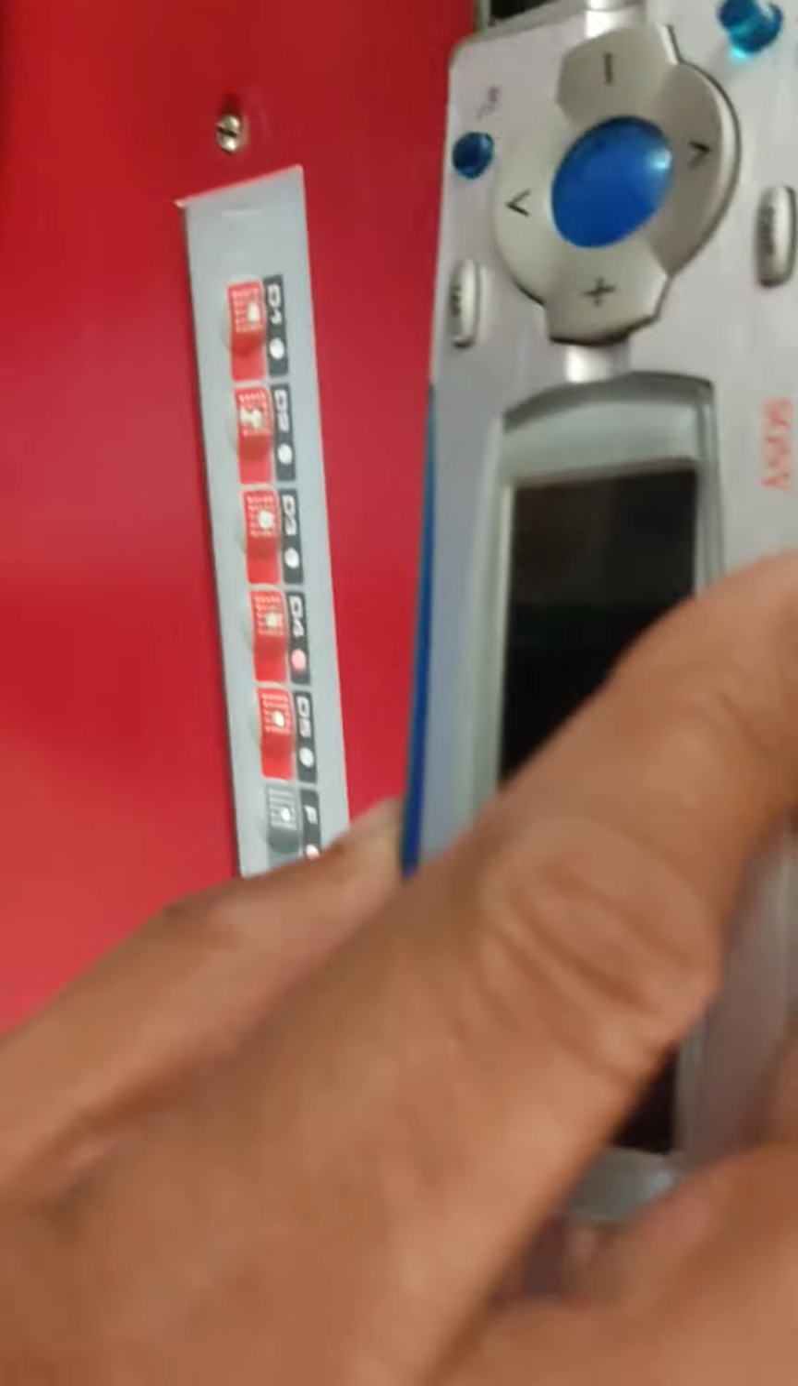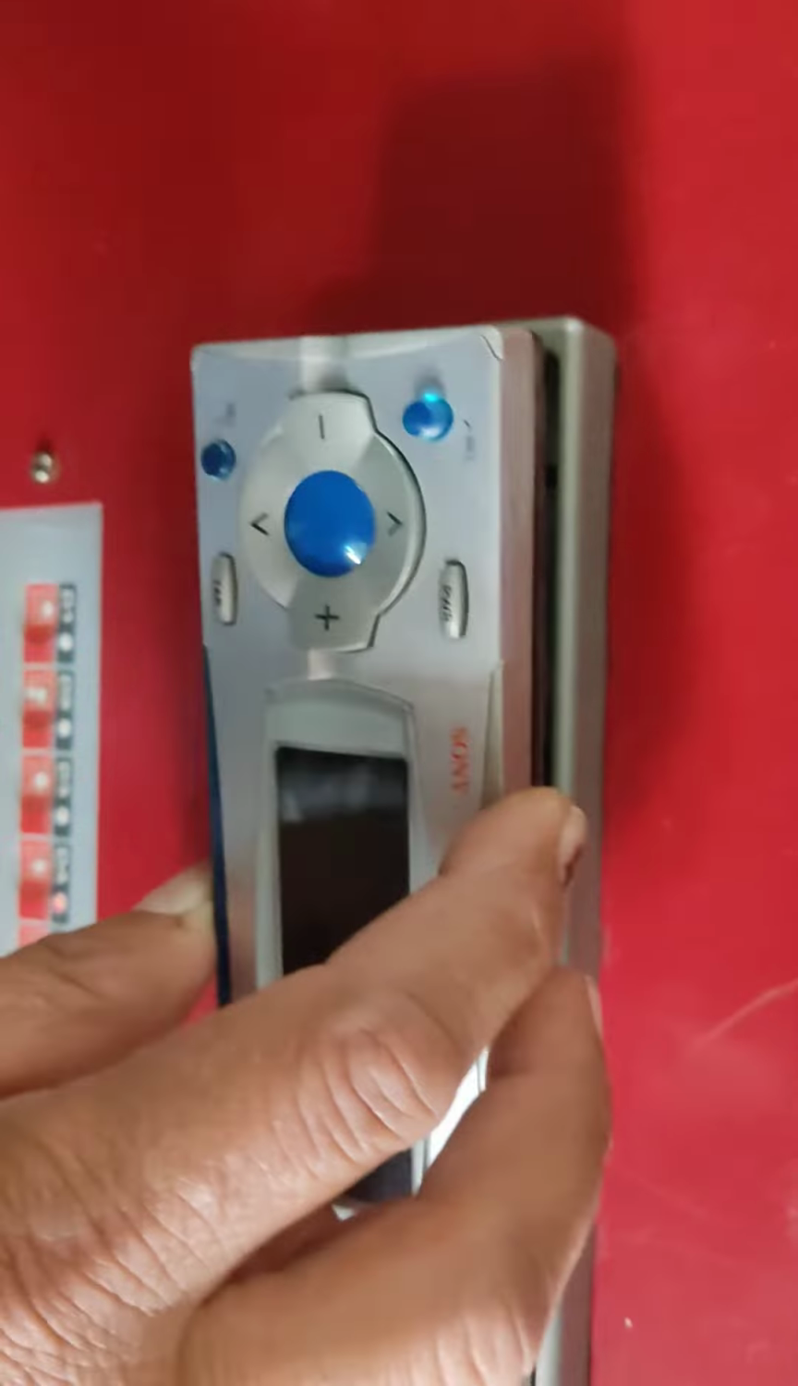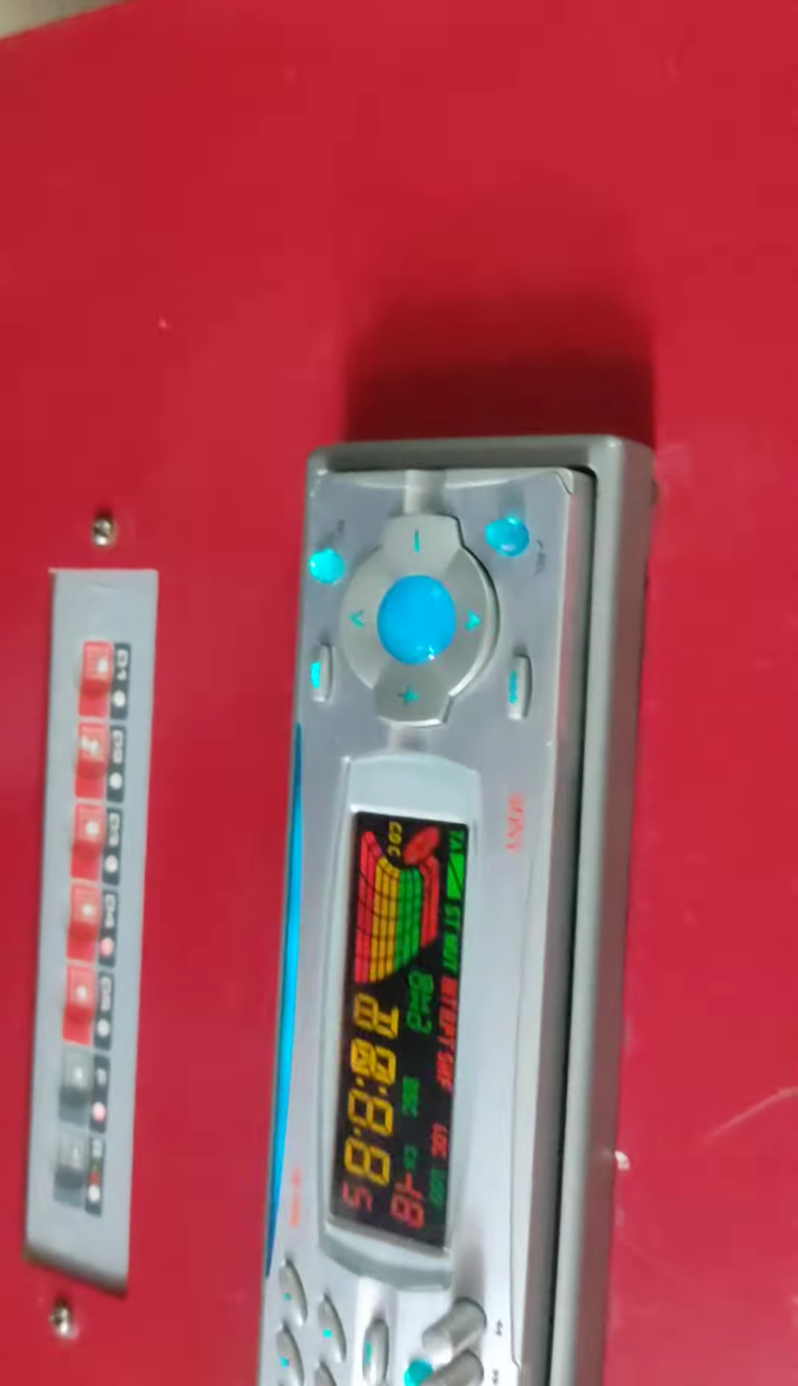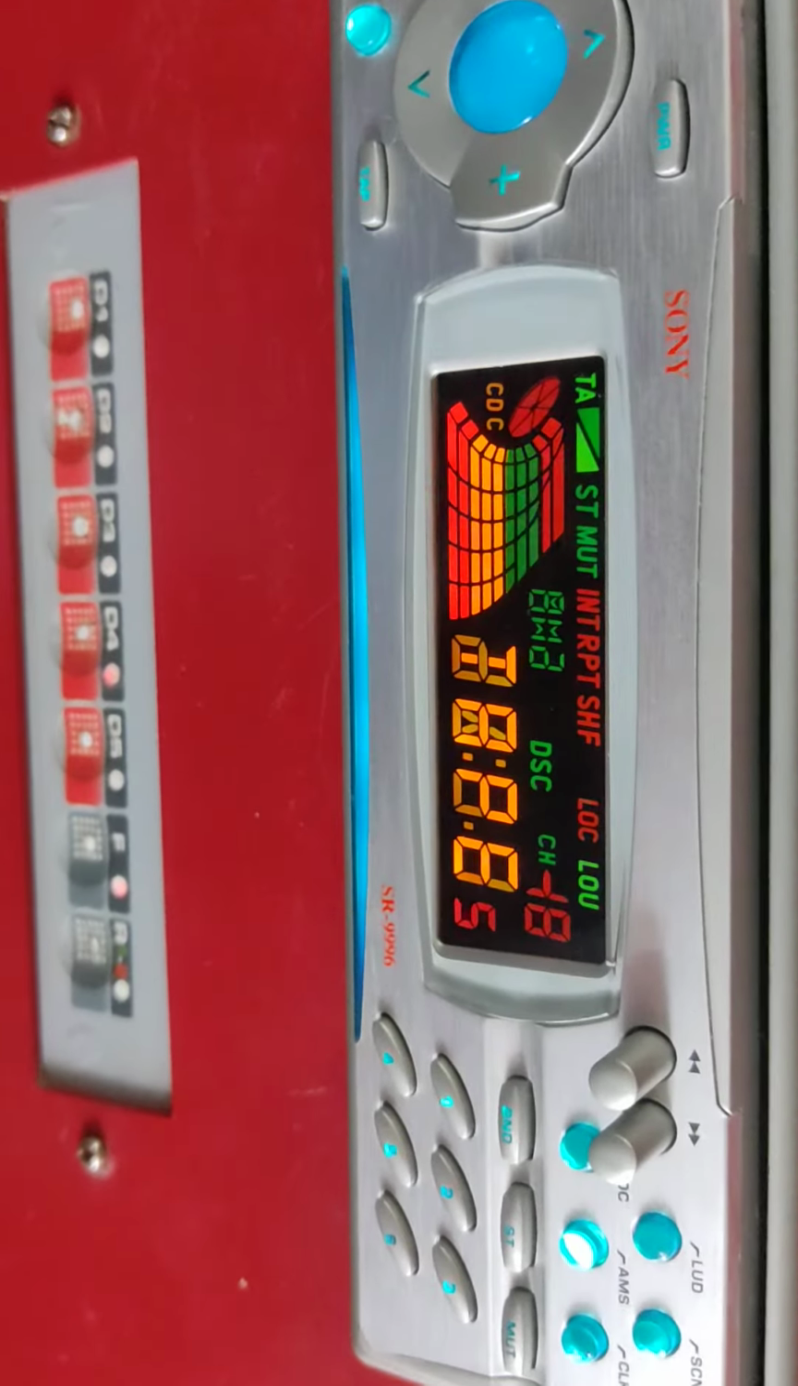If you want to attach the panel again, add this side first, and press this side. The panel is inserted.